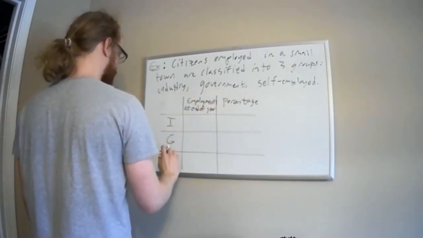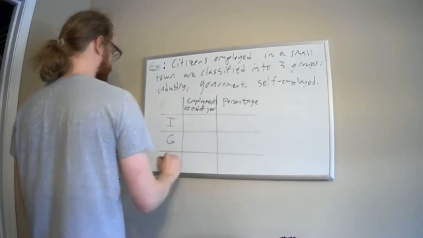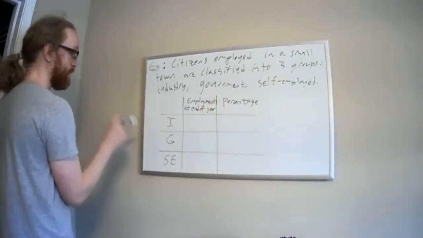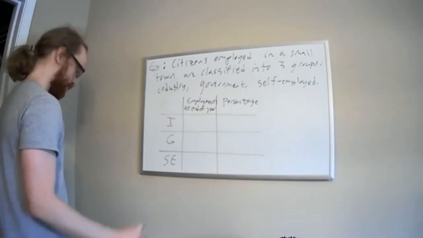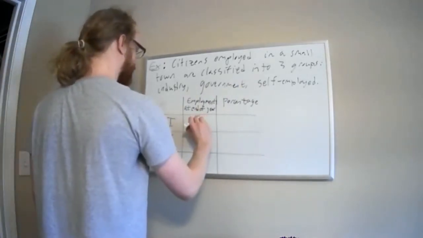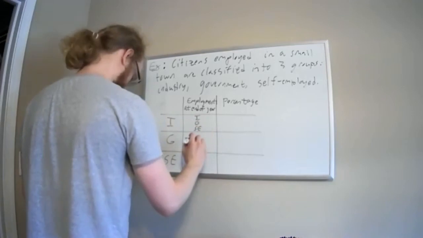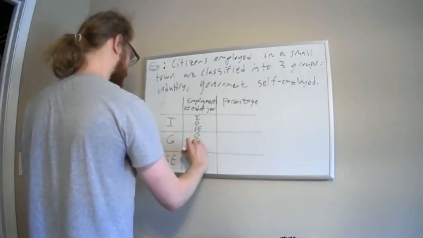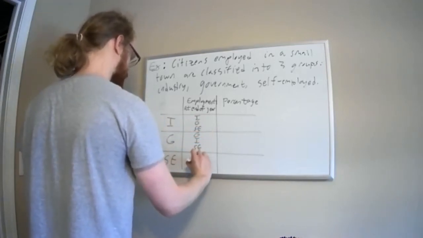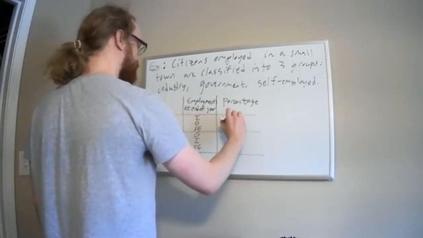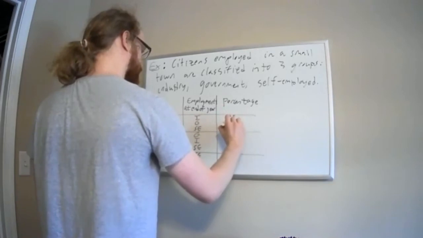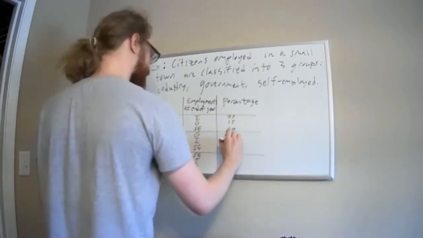So here's the typical setup. So I is for industry, G is for government, and SE is for self-employed. What I want to say is the following. I want to basically write out the table and then explain what it means, so that it's not so mysterious. So let me just fill in these numbers, and then I'll tell you how we should interpret this table.